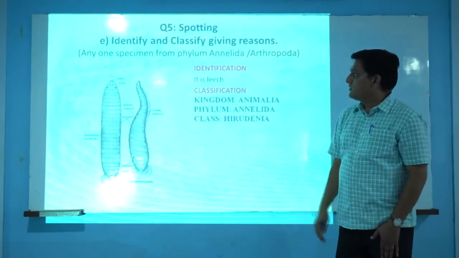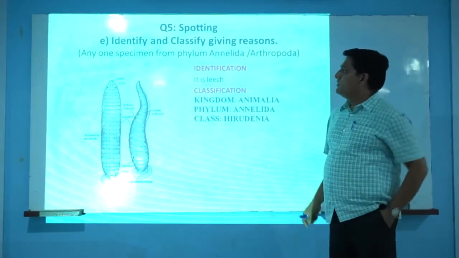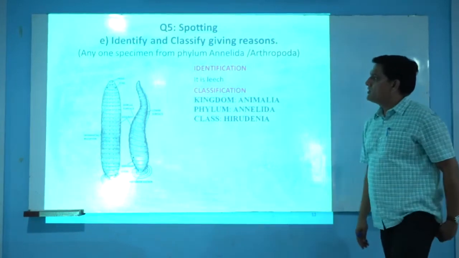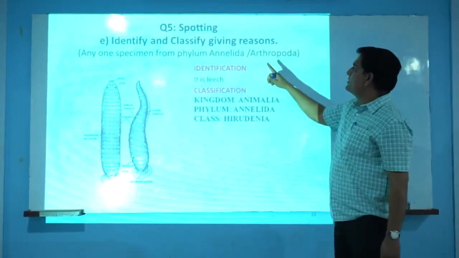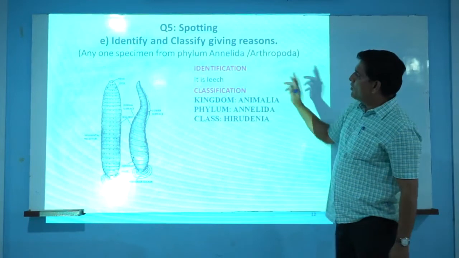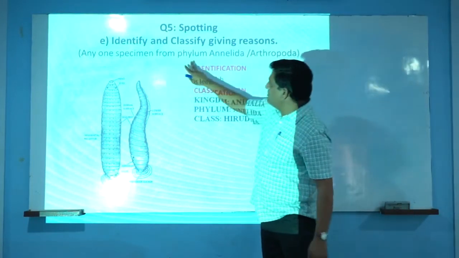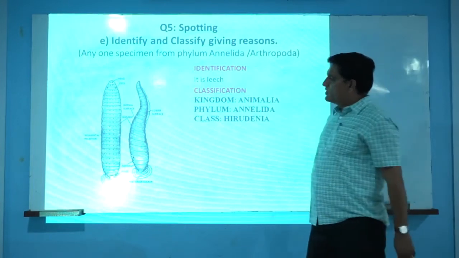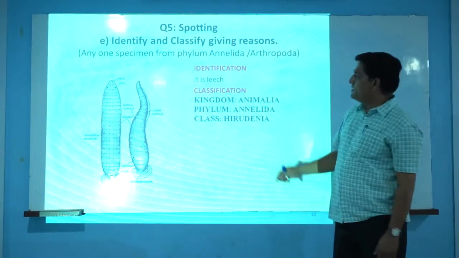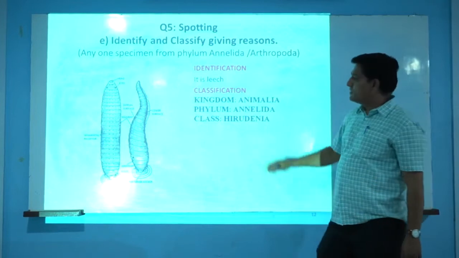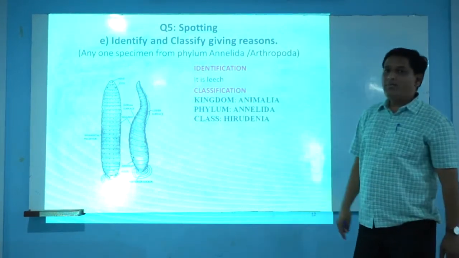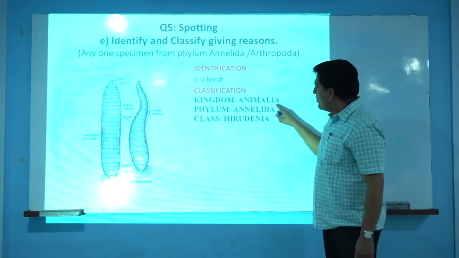Next question. Question number 5, sub question is E, and again the question is: identify, classify, giving reasons. For this question there is any one specimen from the phylum Annelida or Arthropoda. We have taken here one specimen from Annelida, that is leech. For the identification we will have half a mark, and for the classification we will have the remaining half mark along with the reasons.